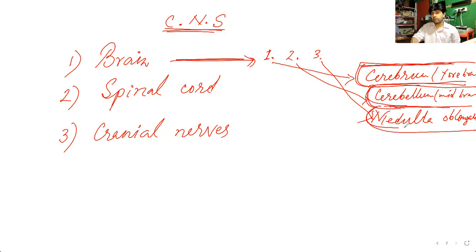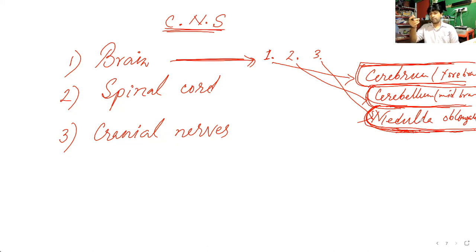So it is controlling all the various nervous activities that may be spontaneous, which cannot be controlled by our will, and which can be controlled by our will, that also. That means both types of movements, both types of nervous actions are controlled by the medulla oblongata.